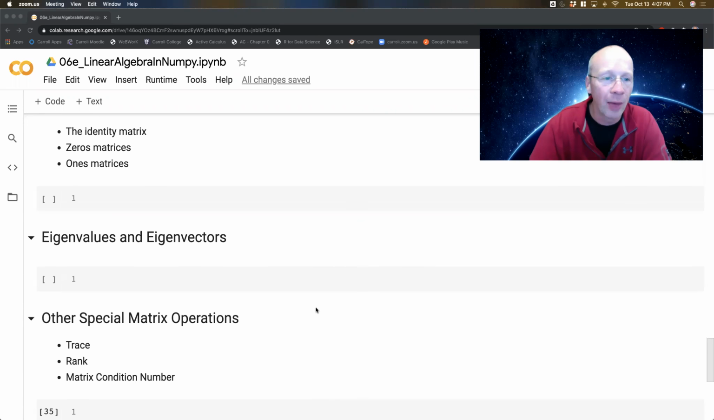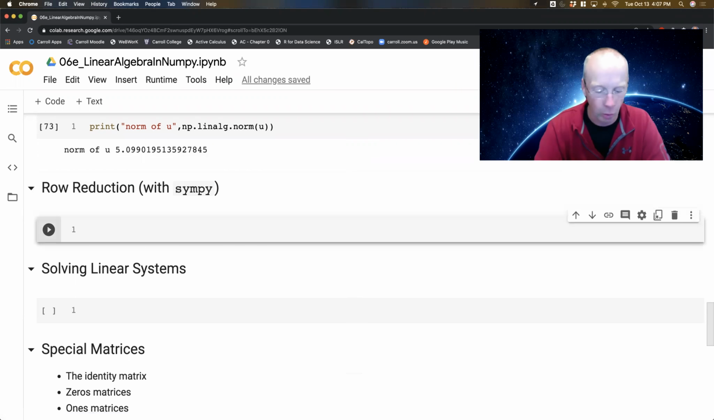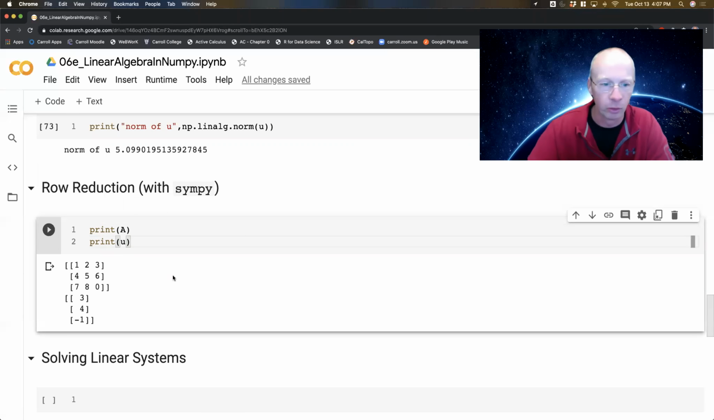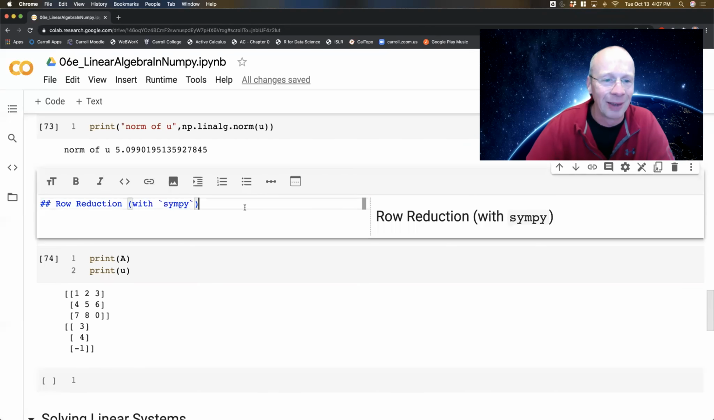Well, I can do that by augmenting A and u together and row reducing, right? So I'm going to start off by printing A and printing u, just so I know what vectors and matrices I'm dealing with here. And so normally on paper, I would just row reduce this, and NumPy does not have a row reduction scheme. That's exactly right. NumPy does not have row reduction.